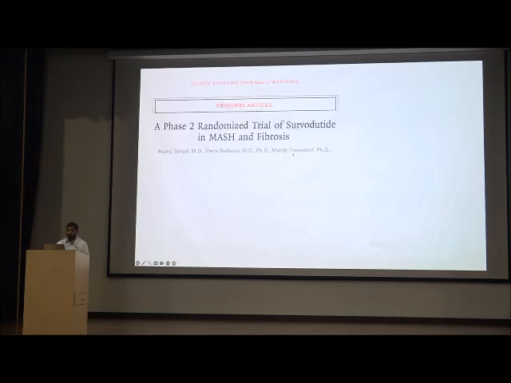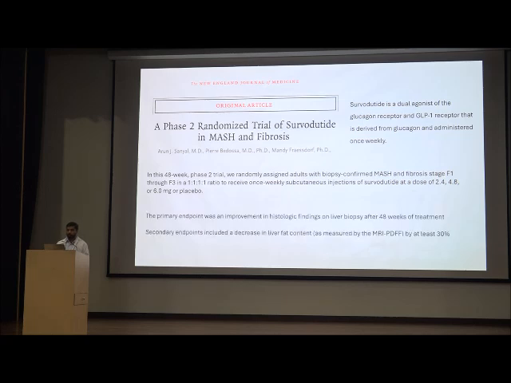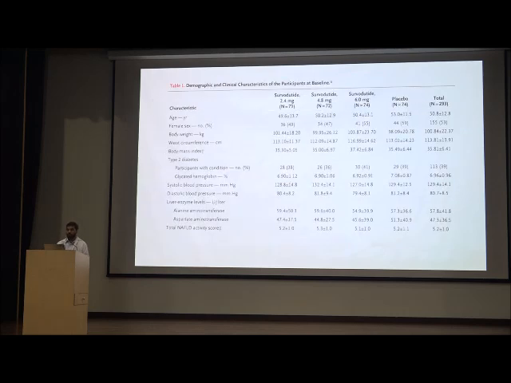So survodutide in MASH and fibrosis. Survodutide is also a dual agonist of glucagon receptor and GLP-1 receptors that is derived from glucagon, and it was also administered once weekly. It was a phase 2 trial, and they divided the patients 1:1:1:1 into 2.4, 4.8, 6 and placebo, and the endpoint was the improvement in histological findings on biopsy after 48 weeks of treatment.